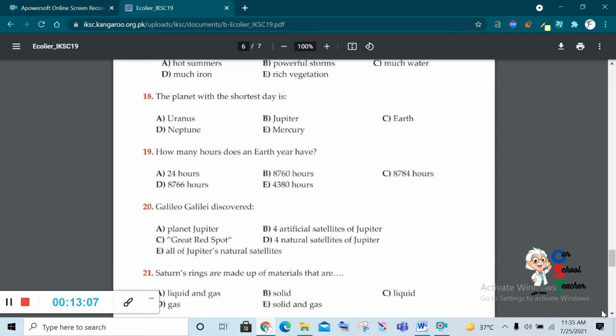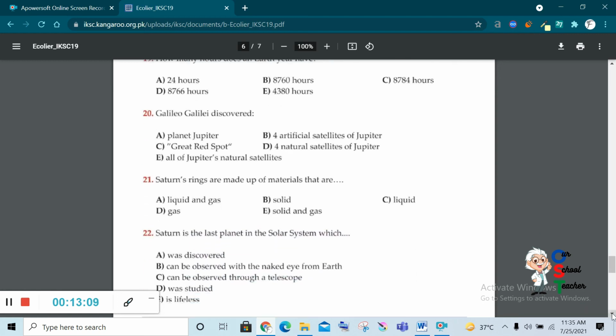Okay. Now move on. Saturn rings are made up of material that is liquid, solids, gas, or rocks. Chunks of rocks and ice. So gas is incorrect. Liquid is also incorrect. Solid would be the correct answer, B.